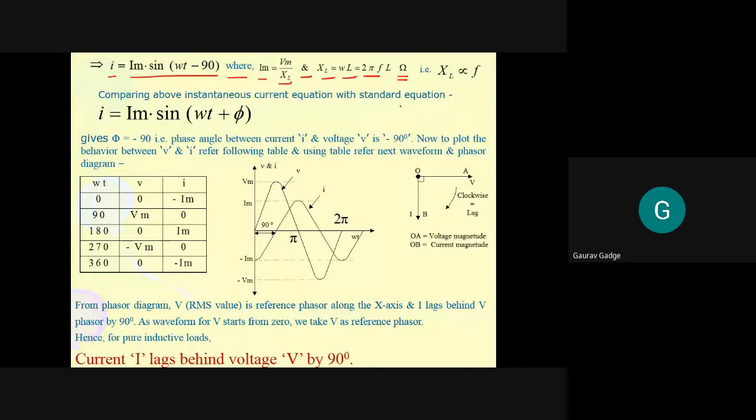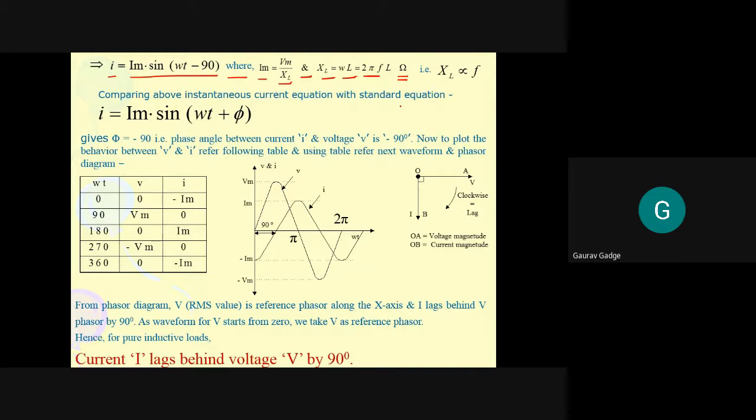XL is equal to omega L. XL is equal to twice pi fL. XL is equal to Vm upon Im. Is it clear with this point? So XL is omega L. XL is twice pi fL. XL is Vm upon Im.